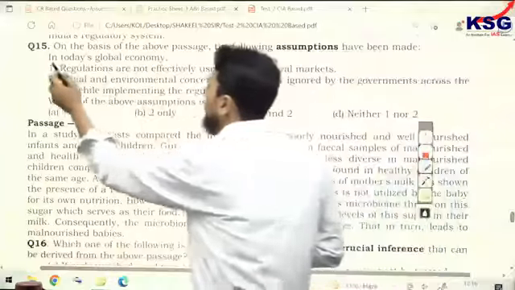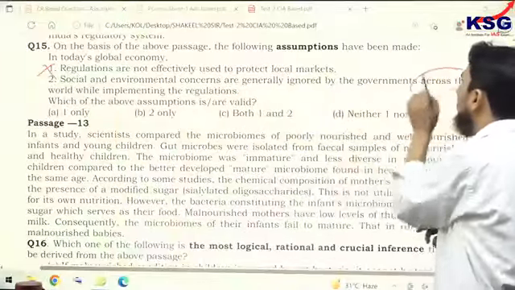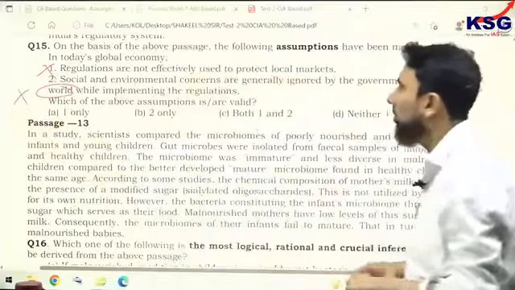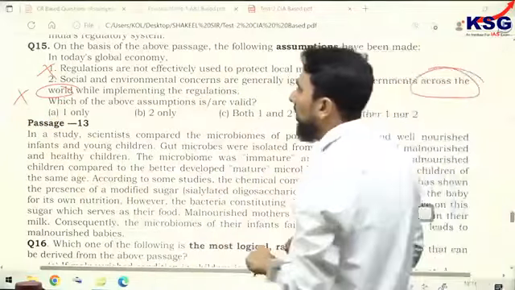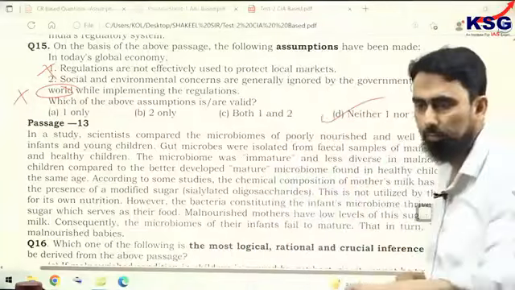But it does not match with the first one. Second, social and environmental concerns are generally ignored by the government across the world. Across the world, no information is given, so we can't assume anything about the rest of the world. Only India's case is discussed. So here you find D, neither 1 nor 2, for question number 15.